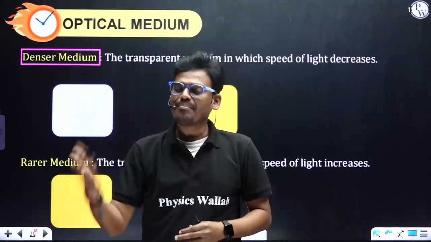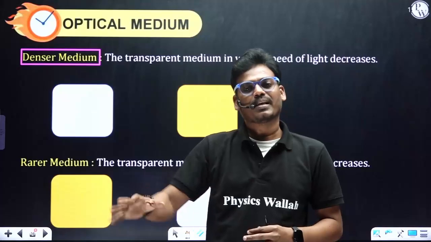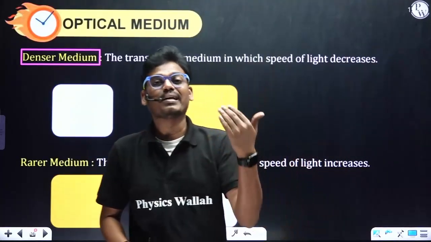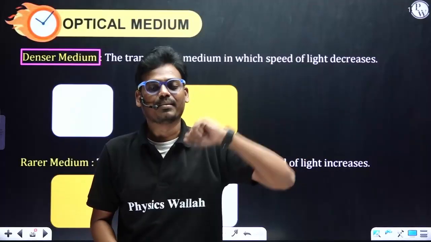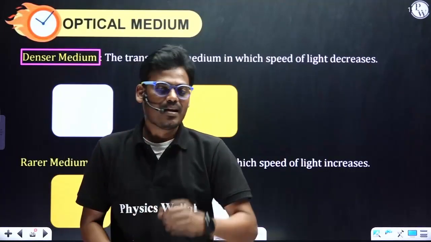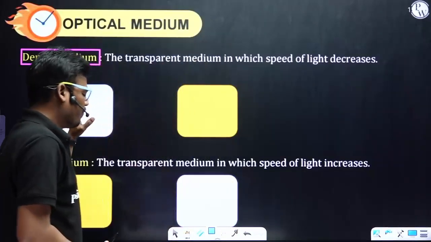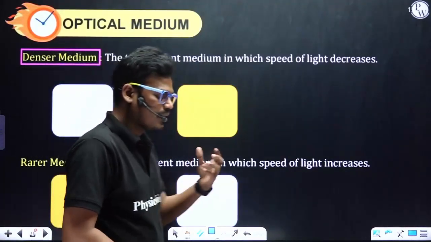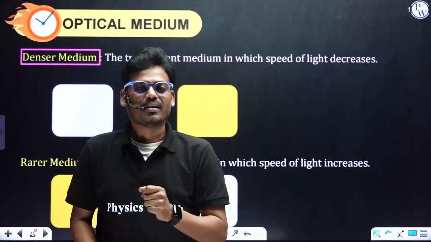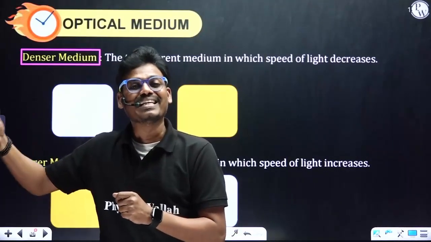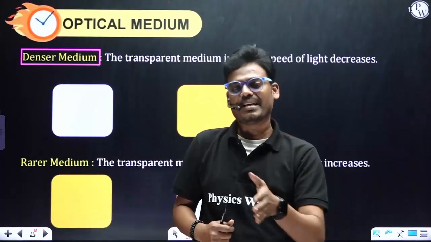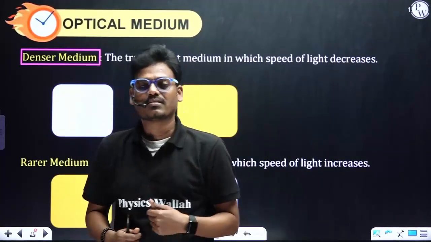So the empty road is nothing but a rarer medium, and the first road in which you are traveling is nothing but a denser medium. So you and your friend are nothing but light. Now, simply, if the speed of light is decreasing in a medium, that medium is called a denser medium. And a rarer medium is the medium in which the speed of light increases.